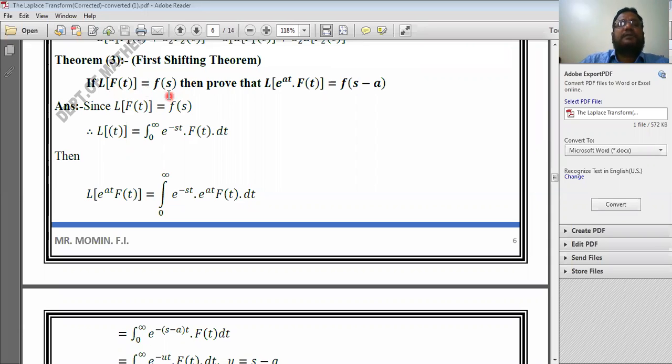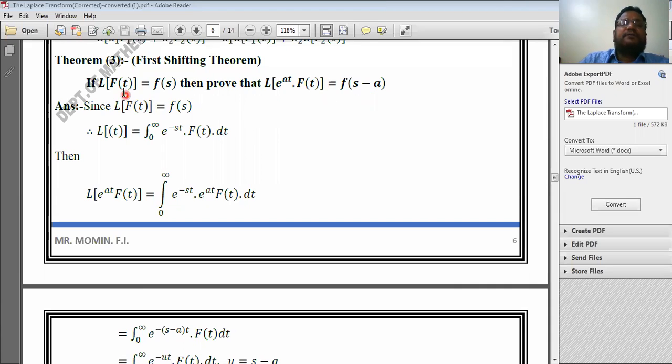If a function has Laplace transform F of s, then prove that Laplace transform of e to the power at into f of t is equal to F of s minus a.